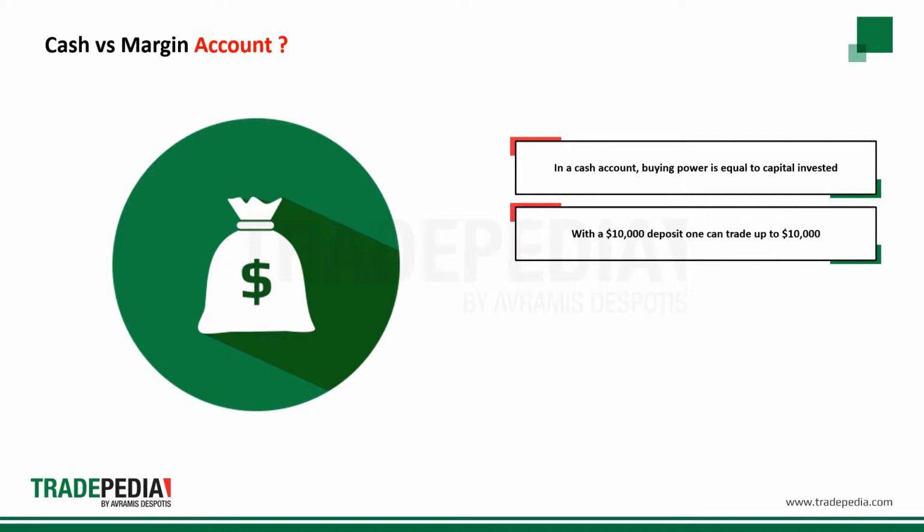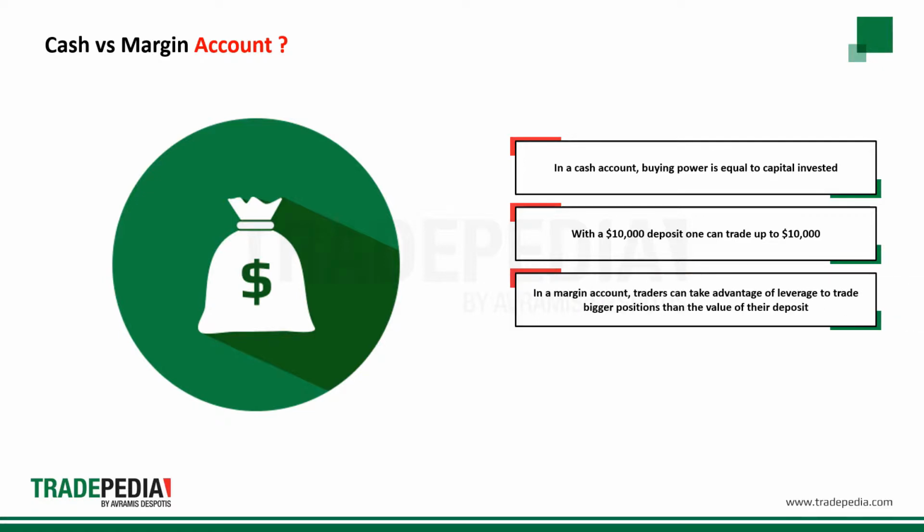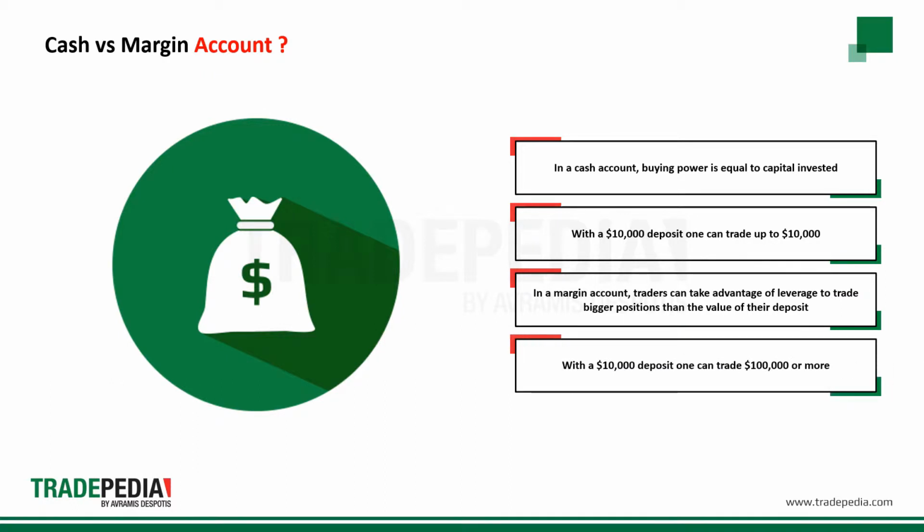In other words, with a $10,000 deposit, one can buy shares or currencies up to $10,000 and not more. In a margin account, traders can take advantage of leverage to trade bigger positions than the value of their deposit. With a $10,000 deposit, one can buy shares or currencies equivalent to $100,000 or more.